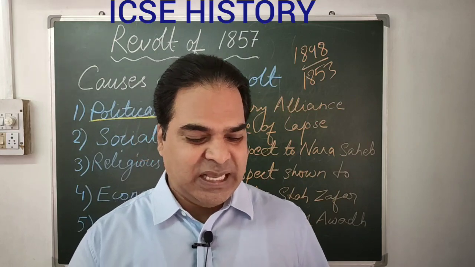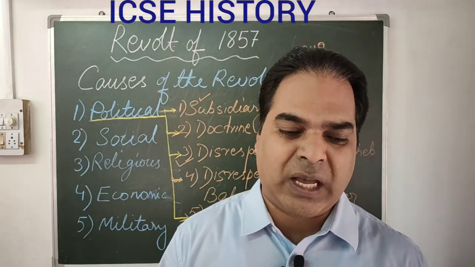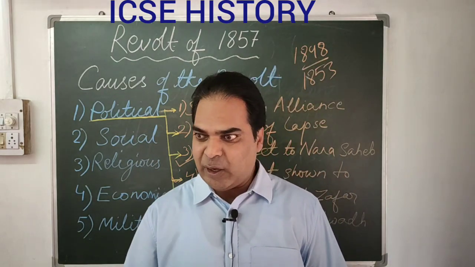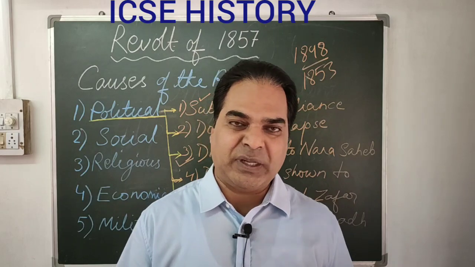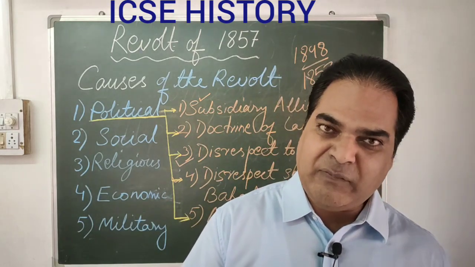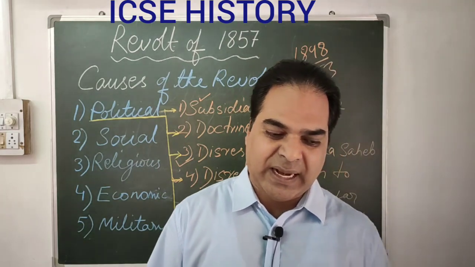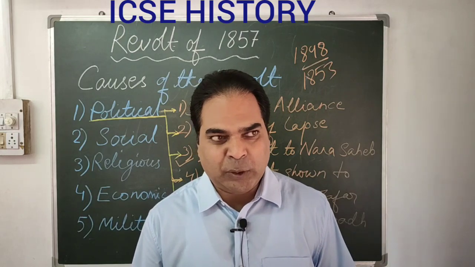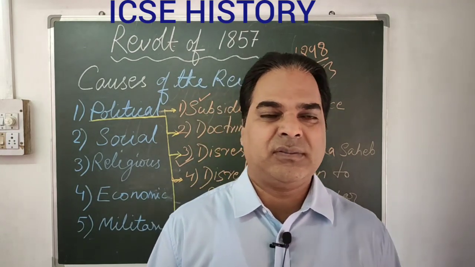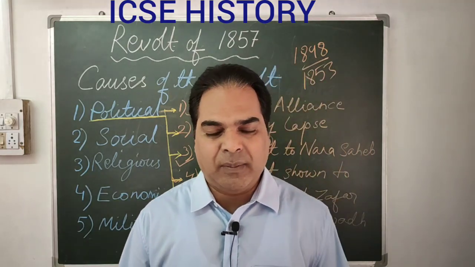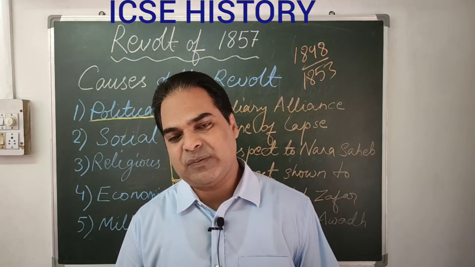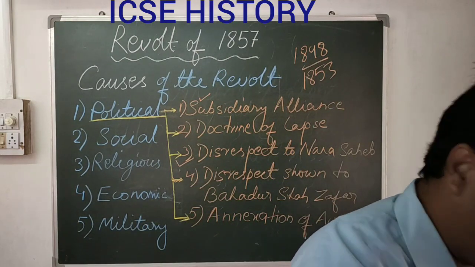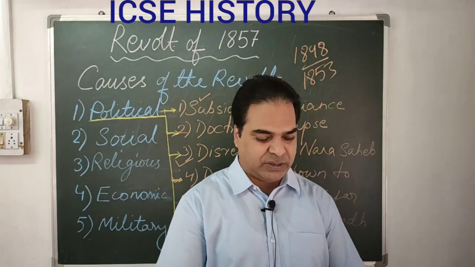Again, you might have heard this name. Zeenat Mahal, wife of Bahadur Shah Zafar, began to conspire against the British after this decision. That means she started to conspire and prepare for a revolt, and she was supported by the Muslims at large. Muslims really respected this last Mughal emperor, and their sentiment was very much hurt.